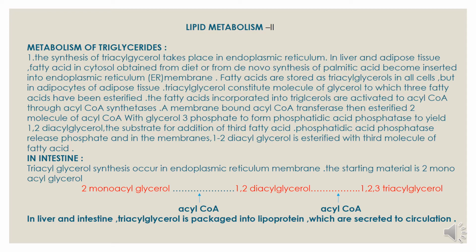In the intestine, triacyl glycerol synthesis occurs in the endoplasmic reticulum membrane. The starting material is 2-monoacyl glycerol. 2-monoacyl glycerol gets converted into 1,2-diacyl glycerol and then it is converted to 1,2,3-triacyl glycerol. In liver and intestine, triacyl glycerol is packaged into lipoproteins which are secreted into the circulation.